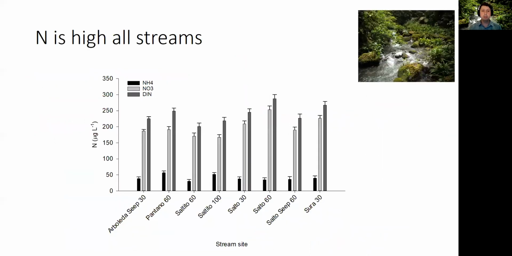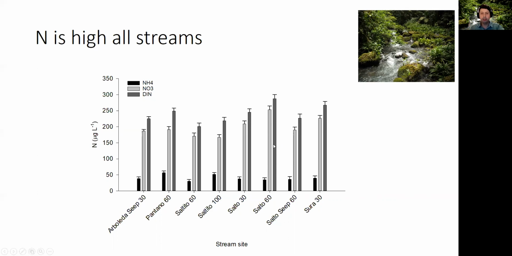So we look at the nitrogen in the streams. The black bars here are the ammonium, again, all the stream sites. Ammonium tends to be relatively low across the sites, around 50 micrograms per liter. Nitrate is somewhere between 150 and 250 across all these different sites. And DIN, again, somewhere between 200 and 300 across all of these sites. So you can see that nitrogen seems to be higher across all of the sites, and nitrate is the dominant form in these systems.